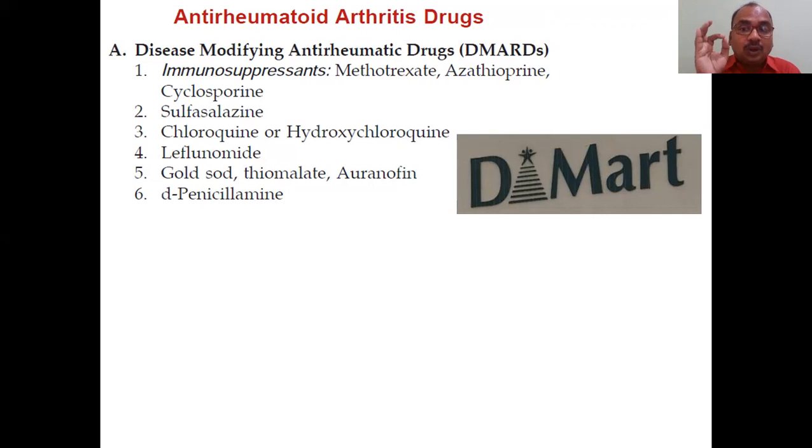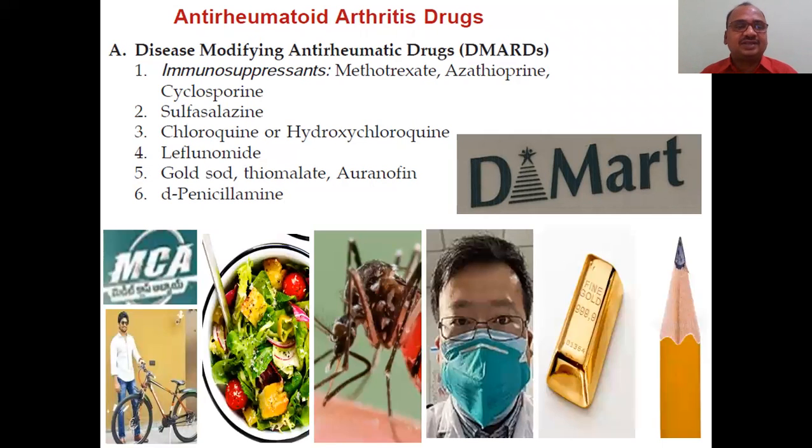Number 3, chloroquine or hydroxychloroquine. Leflunomide. Fifth is gold. I already told you about gold. Sodium gold is important. The remaining 2, just leave them.